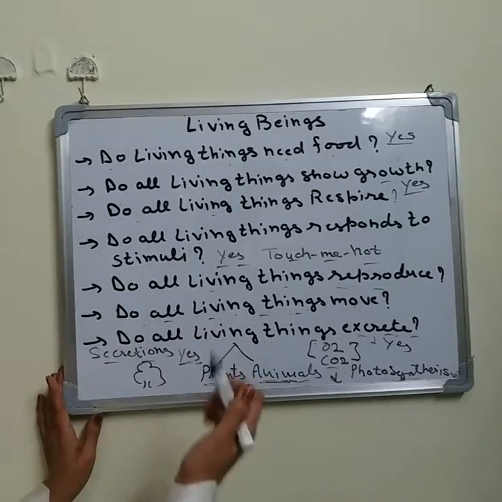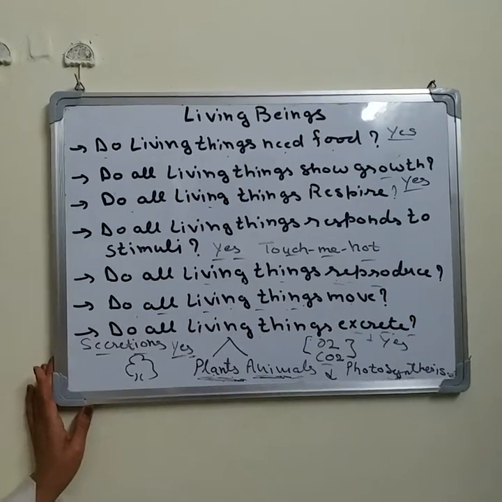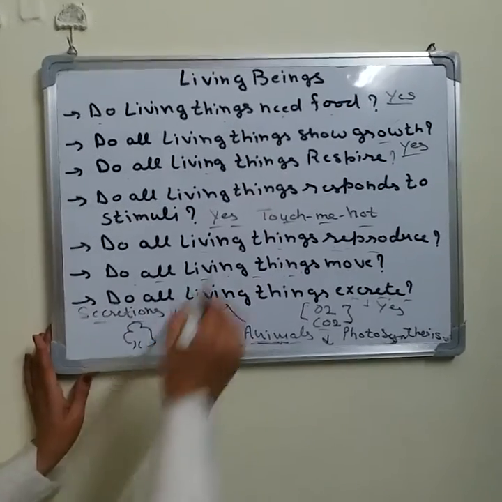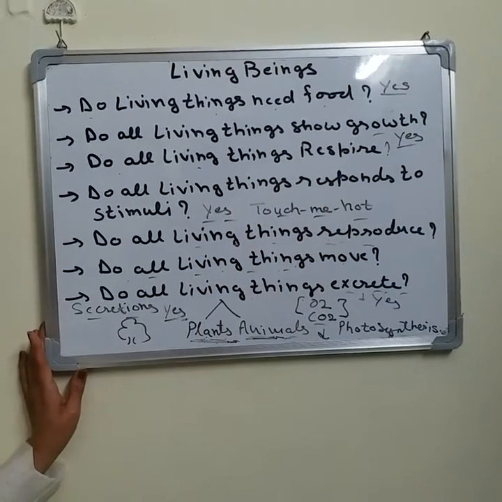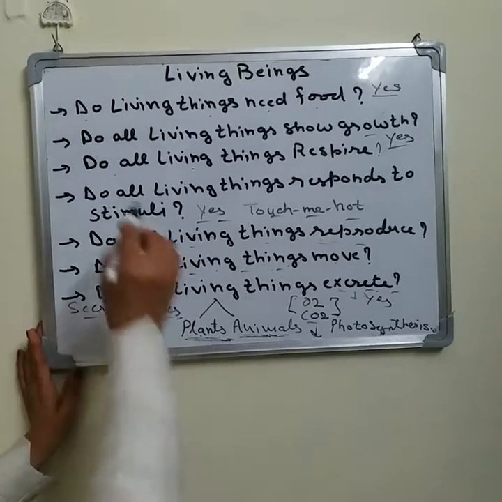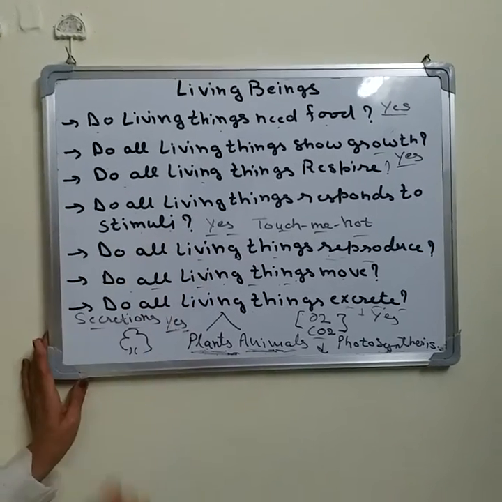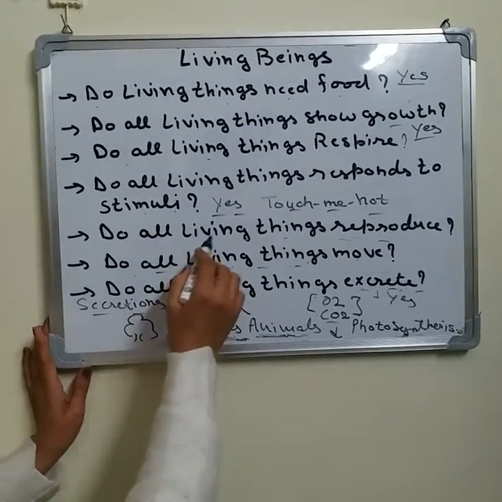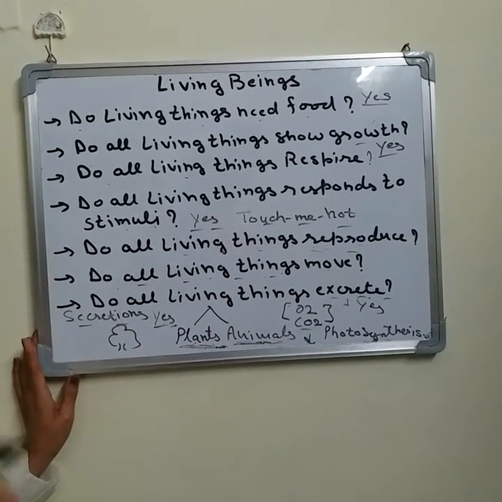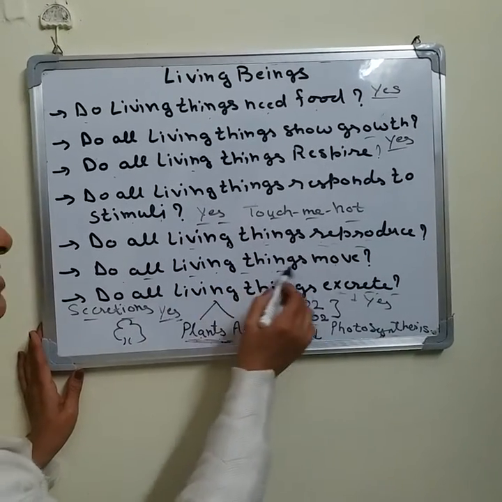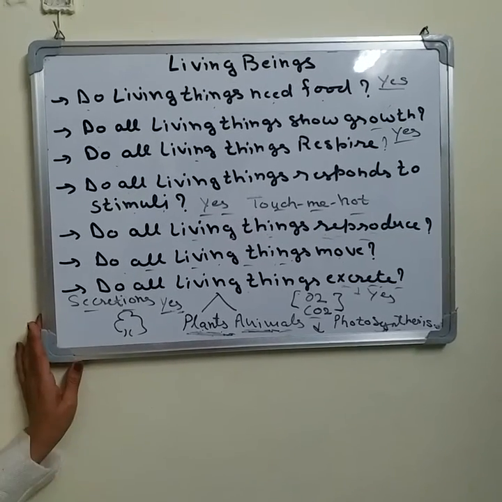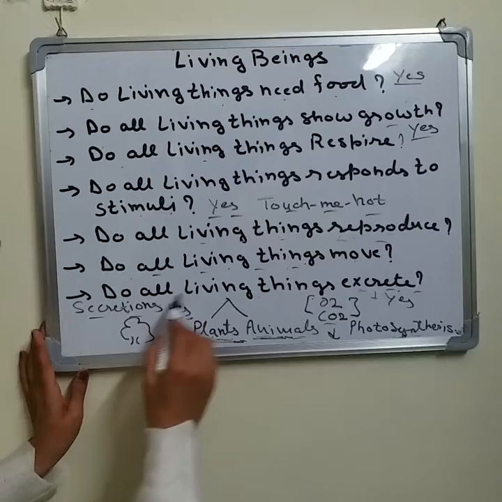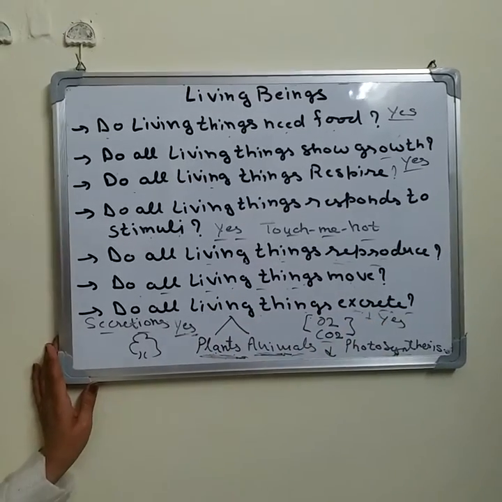So these are the different characters of living things. They need food. All living things show growth. All living things do the process of respiration. All living things show the response to stimuli. All living things do the process of reproduction. All living things can move from one place to another, or they are able to show movement, and all living things do the process of excretion.